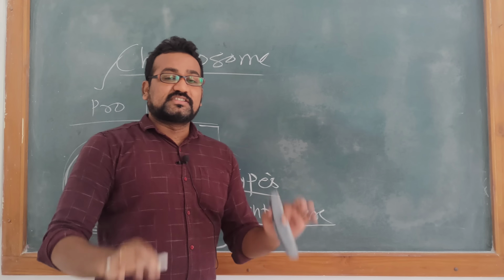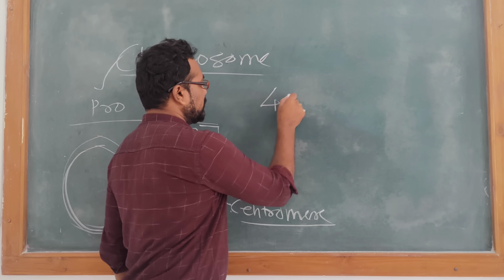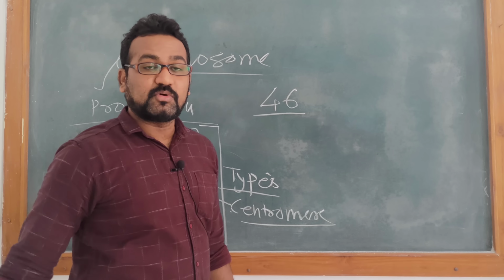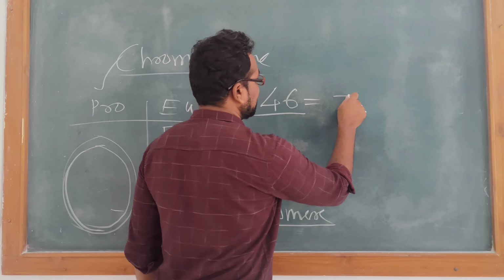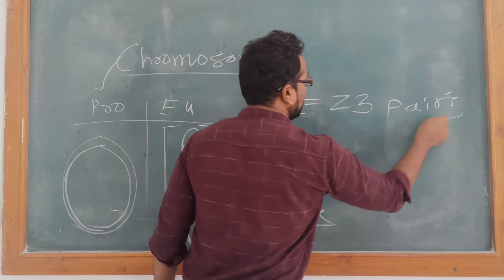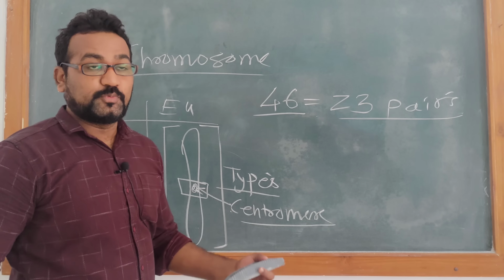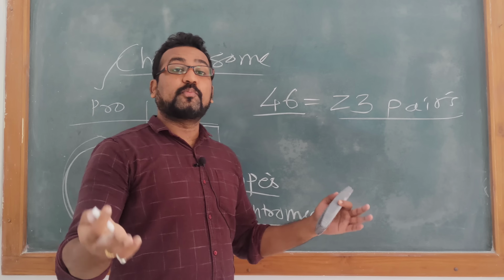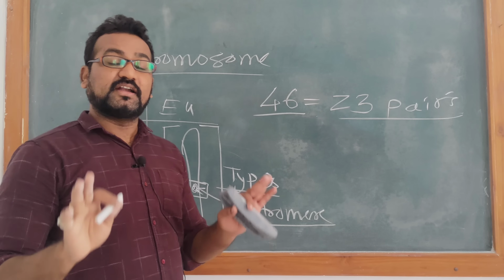In our human system, we have how many chromosomes? 46 chromosomes in our cell. These 46 chromosomes are arranged in 23 pairs. Each pair contains 2 chromosomes.